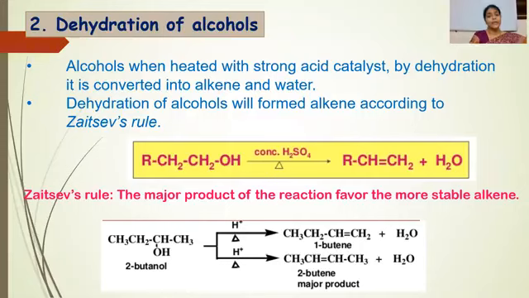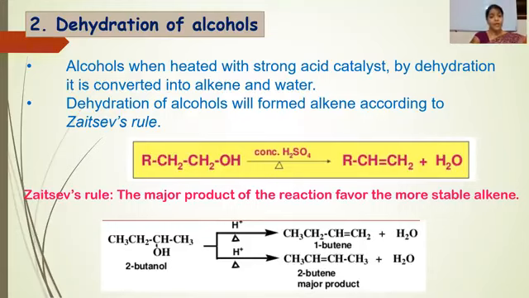When alcohol is heated with a strong acid catalyst, by dehydration it is converted into alkene and water. As the strong acid catalyst in this reaction, concentrated sulfuric acid is used as the dehydrating agent. And this process of dehydration of alcohol will form alkene according to the Saytzeff rule. What is the Saytzeff rule? The Saytzeff rule is applicable in case of unsymmetrical alkenes, where two products are possible.